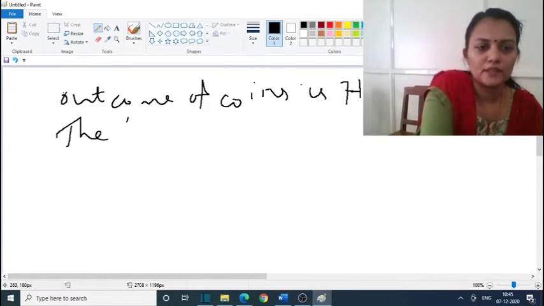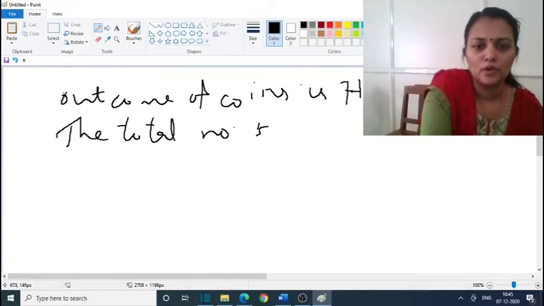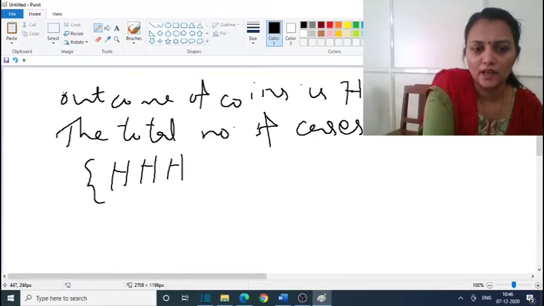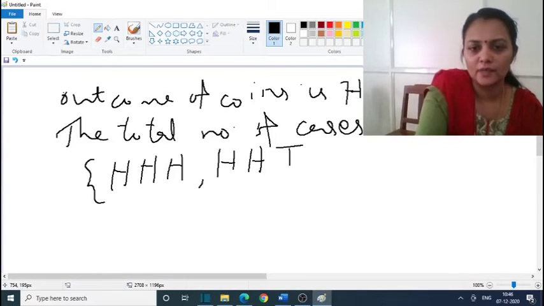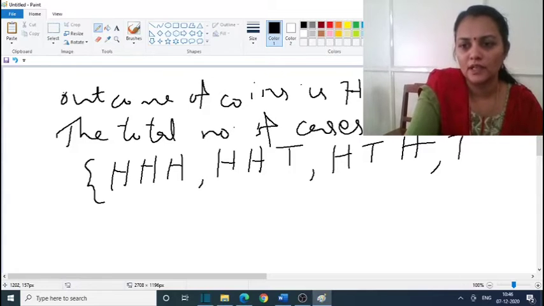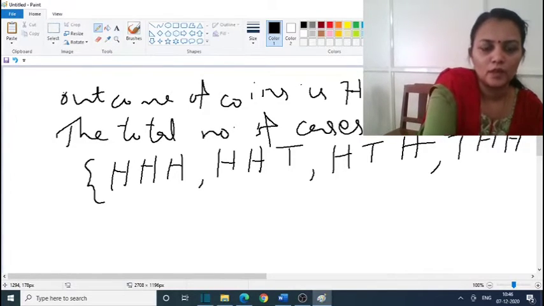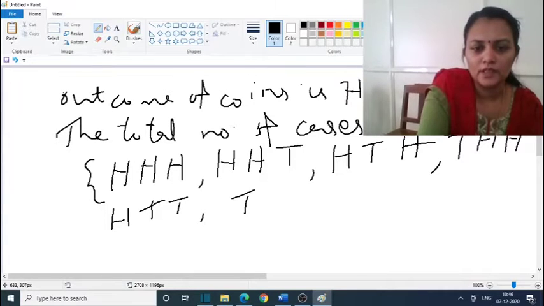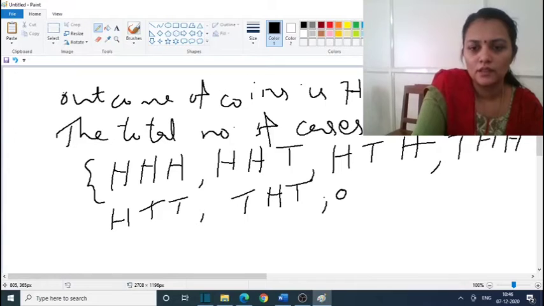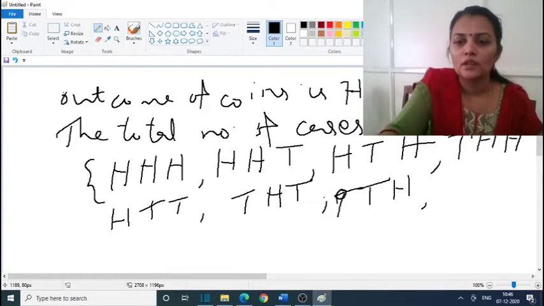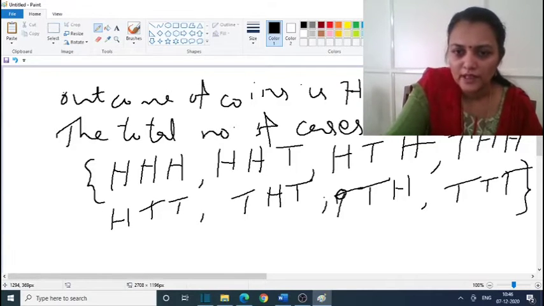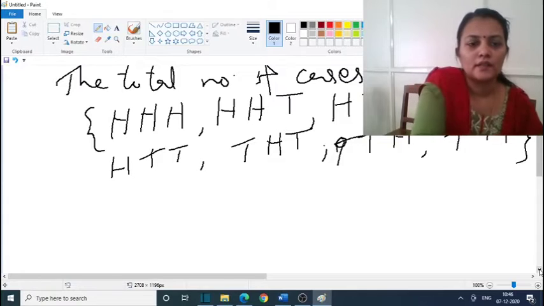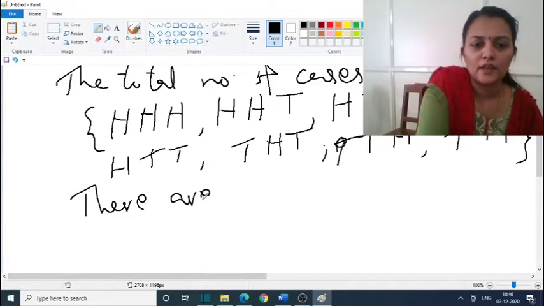So the total number of cases is either 3 heads, first 2 heads and second time tail, first time head again tail, first time tail, next heads. Now the two tails: H T T or T H T or T T H. Now all tails. So there are 8 cases.